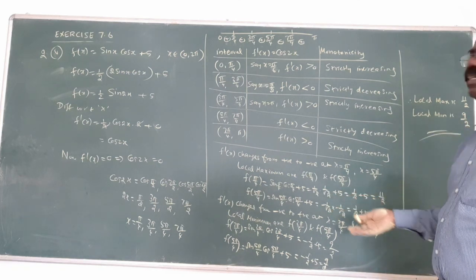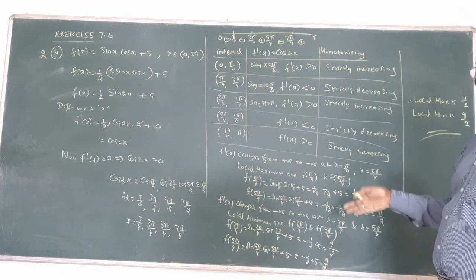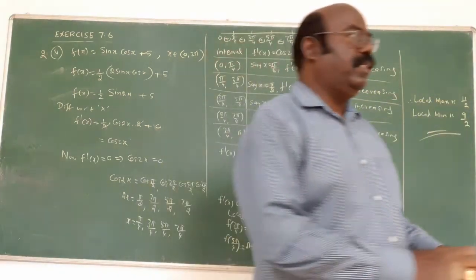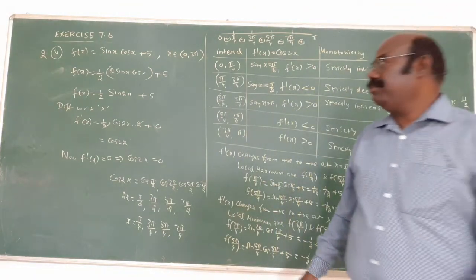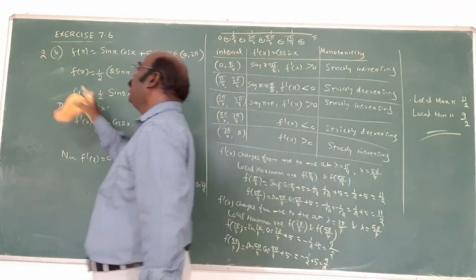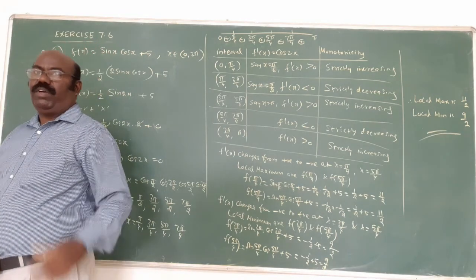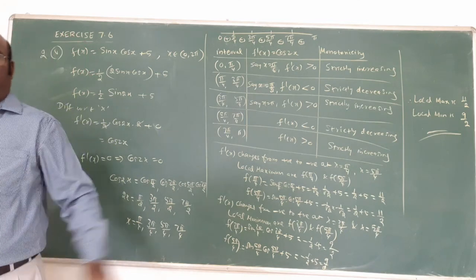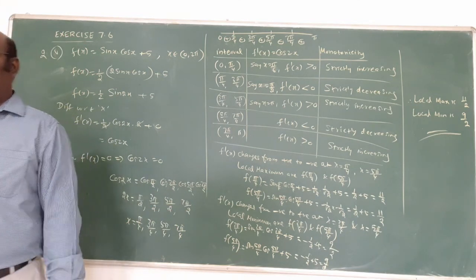In trigonometric functions, there are so many inputs, that's why it is a lengthy process. But concepts are easy. Do it yourself. This exercise is completely over. 7.6 exercise, we have done the first 4 problems, now 5 problems, 9 problems are over. So many examples are the same model. Refer to the book. Do it yourself.